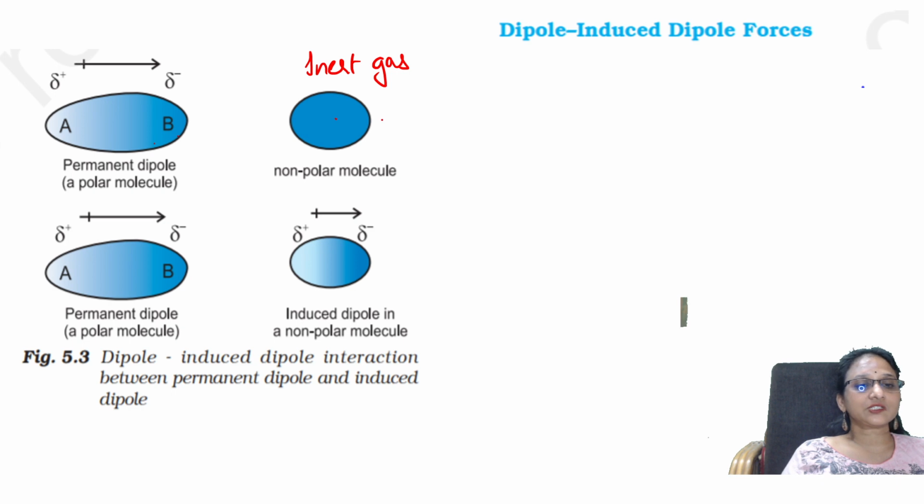Inert gases will not participate. They will neither donate nor accept, except for a few exceptions. So, inert gases or any noble gases, when they combine with a polar molecule, we get dipole-induced dipole forces. For example, you have a polar molecule and a non-polar molecule. In its presence, it is going to induce a charge on the inert gas. Got it? Right?